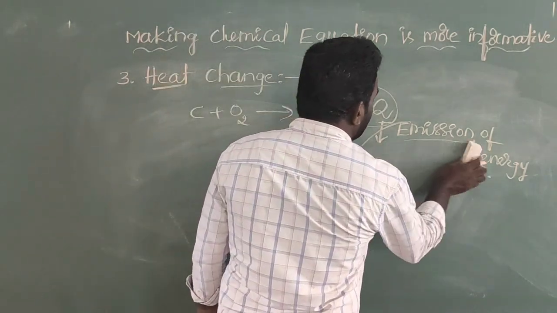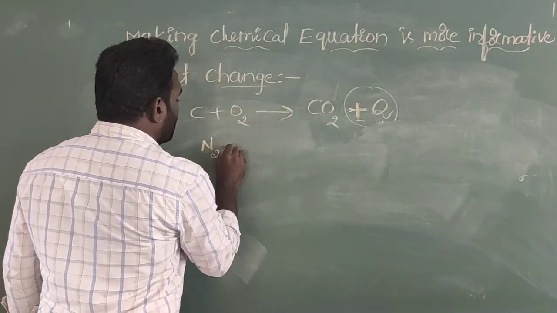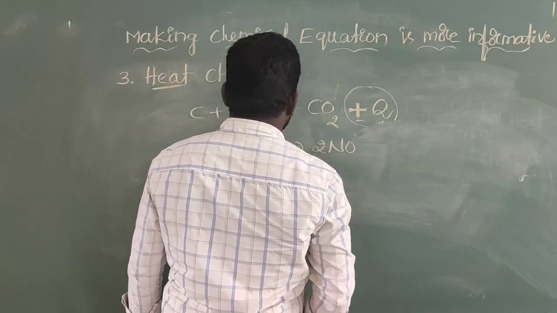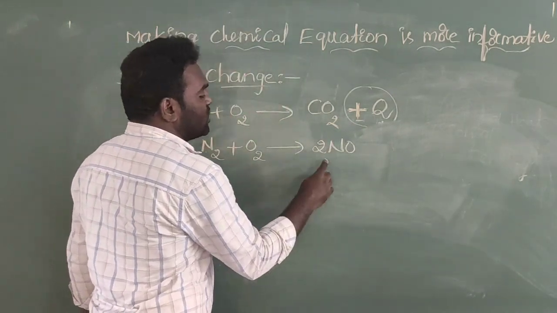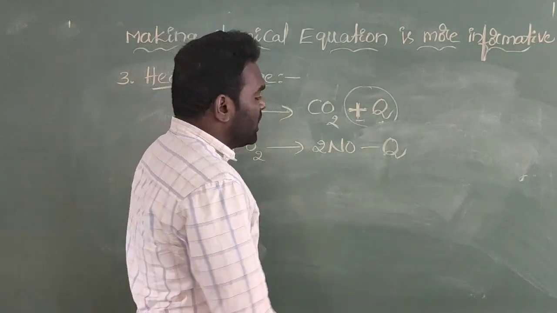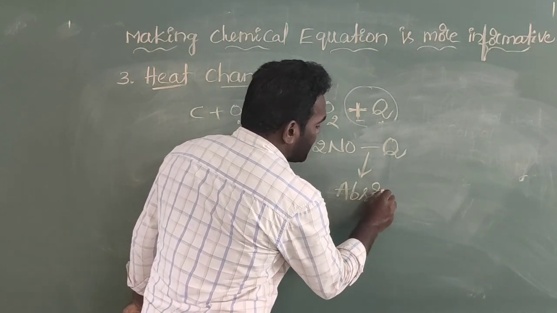And the next one: here I am writing one more equation. N2 plus O2 gives 2NO. Here I am writing minus Q. So this minus sign indicates an absorption of heat energy.